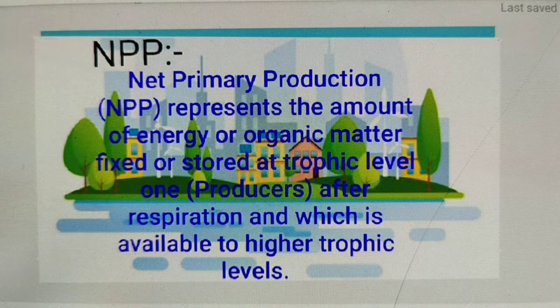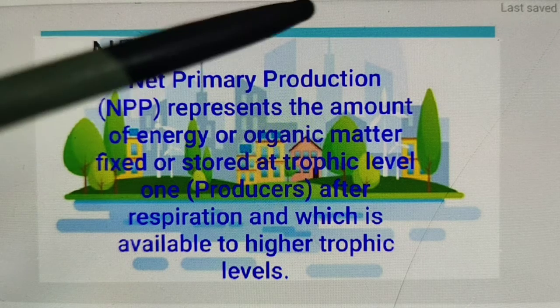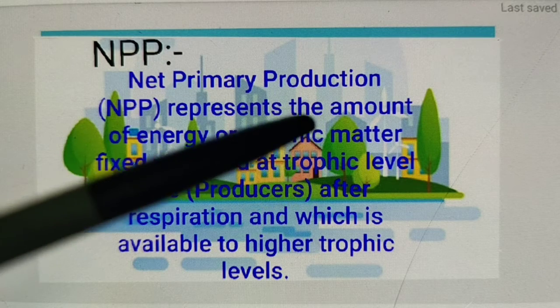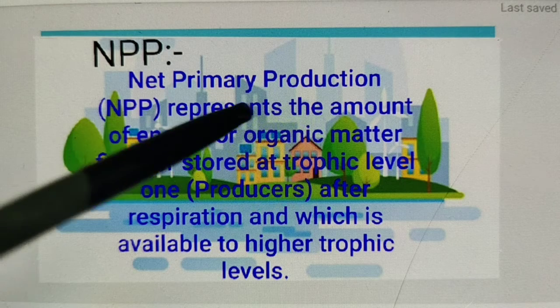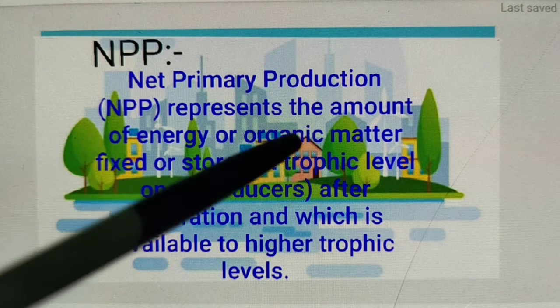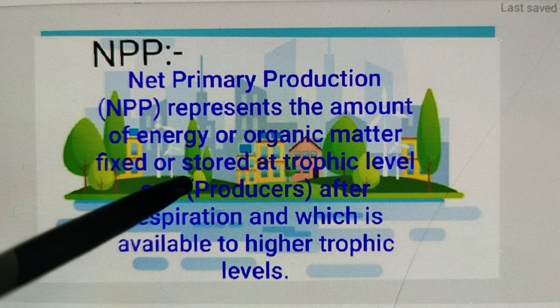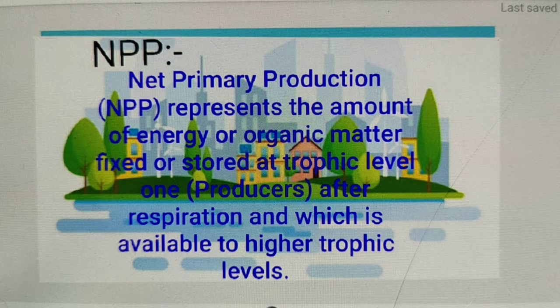NPP. So we already know that NPP means net primary production or productivity, net primary productivity. It represents the amount of energy or organic matter fixed or stored at trophic level 1, that is producers, after respiration, and which is available to higher trophic levels.